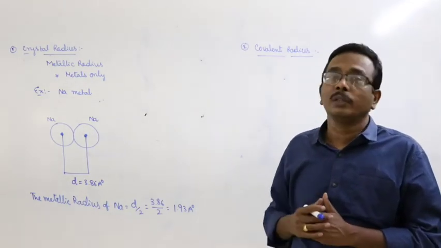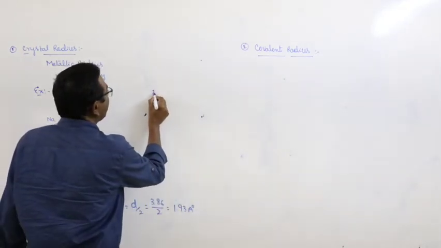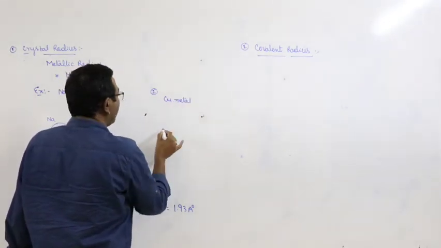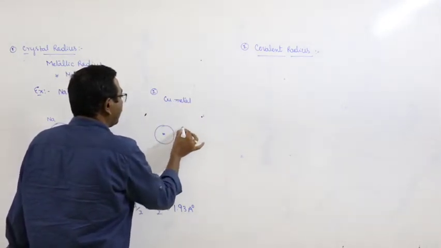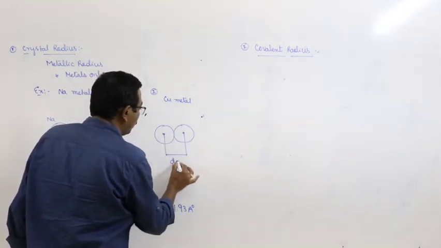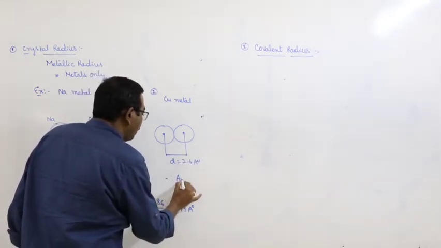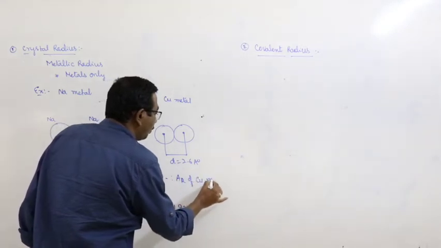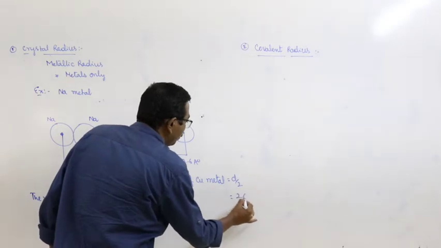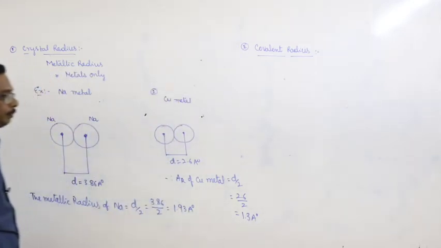Here this is one copper metal atom and this is another copper metal atom. Distance between the two is equal to 2.6 angstrom units. Therefore, the atomic radius of copper metal is equal to D by 2, that is equal to 2.6 by 2, that is equal to 1.3 angstrom units.